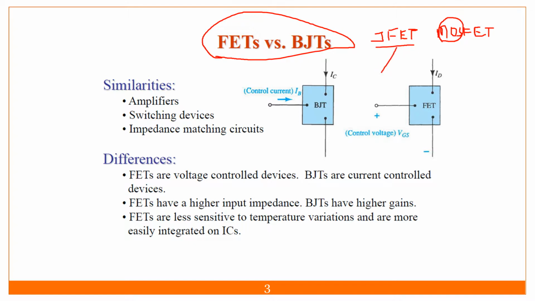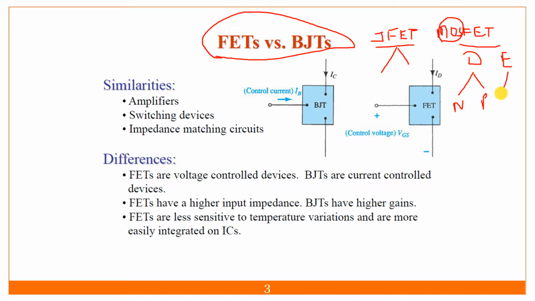In the JFET you will find N channel and P channel, and in the MOSFET you will find D type MOSFET and E type MOSFET, that is, depletion type MOSFET and enhancement type MOSFET. Each of D type and E type again has two types, N channel and P channel.